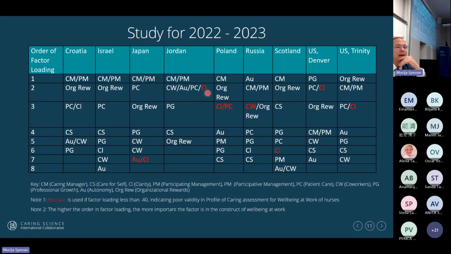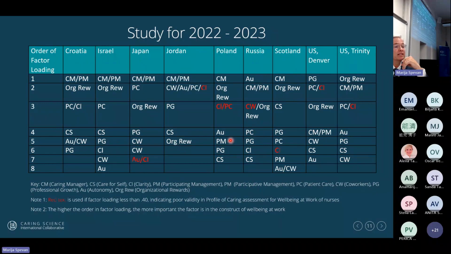So then I put in red, and so you can see down the line, each of them, that there isn't the same factor loadings. Now look at, for example, with, I think it was Denver. Denver, caring of the manager was fourth. And I think it was Jordan, no, it wasn't Jordan. Where was the other one? Caring of the manager. That was, oh, yeah, US Denver. That was the lowest one, I think. Yeah.